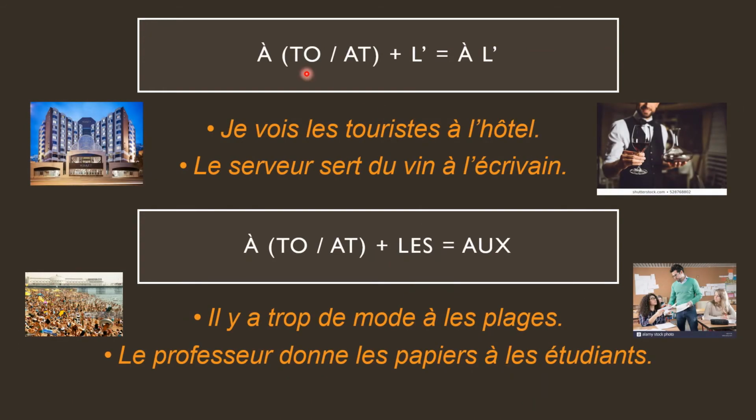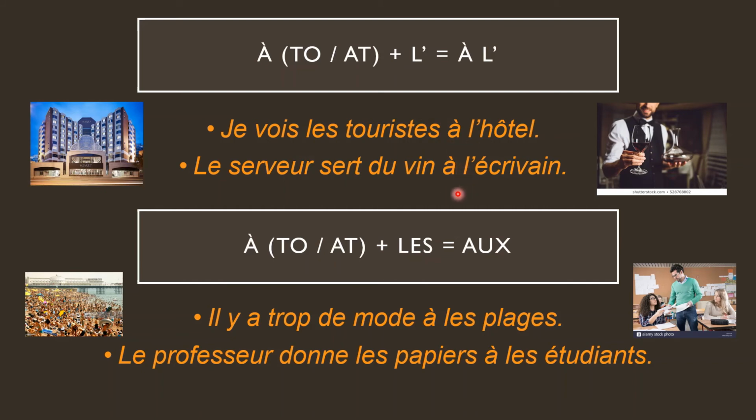Then when à comes in contact with l apostrophe, that's also fine. You keep it as it is. Je vois les touristes à l'hôtel. So à coming in contact with l apostrophe. I see the tourists at the hotel, at the. Le serveur sert du vin à l'écrivain. So the waiter serves some wine to the author, to the writer. Écrivain is a writer. So à plus l apostrophe remains the same. Nothing happens when à comes in contact with la or with l apostrophe. It remains as it is.